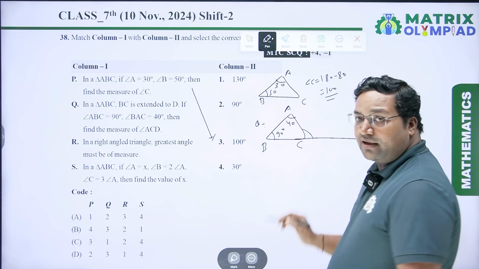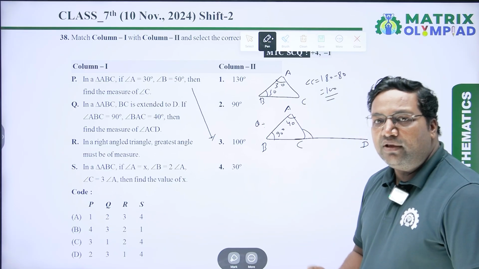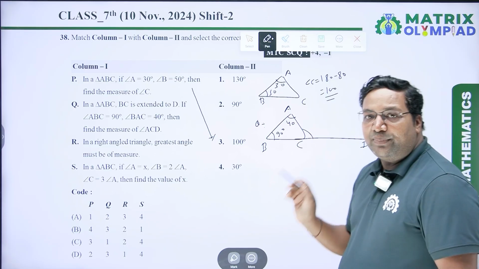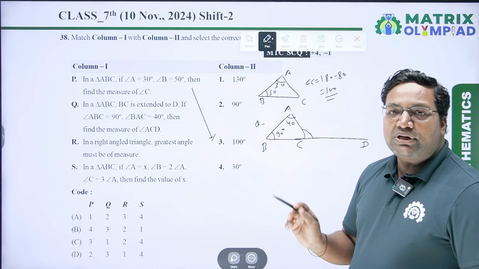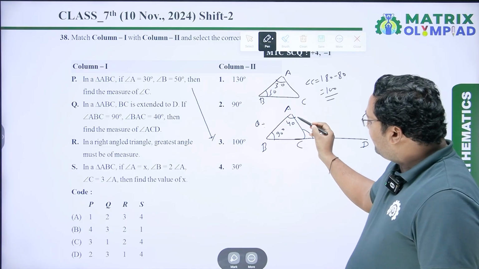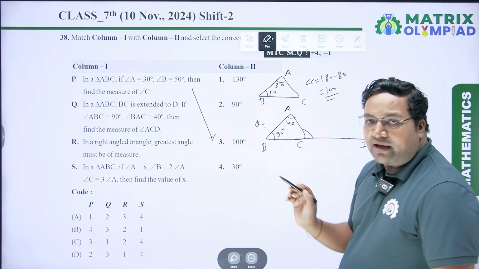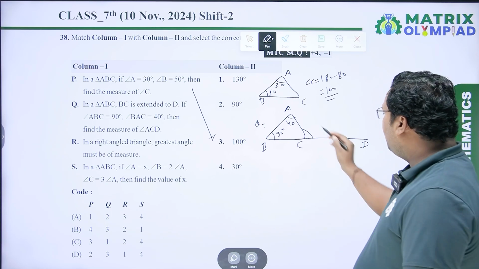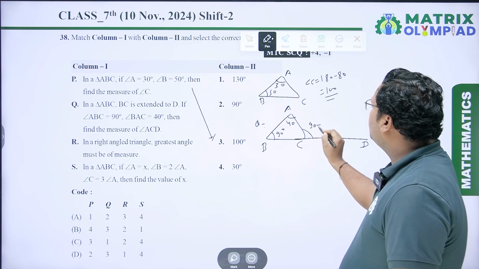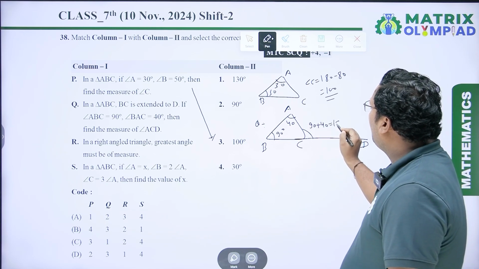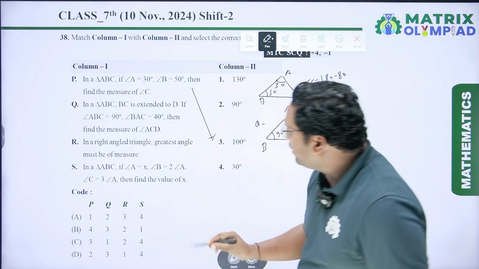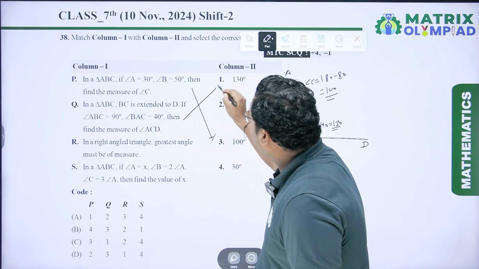We know the property of a triangle, exterior angle will be equal to the sum of the opposite interior two angles. So here angle A and angle B are interior opposite angles. So angle ACD is 90 plus 40, which is equal to 130 degree. So for Q, first one is true.